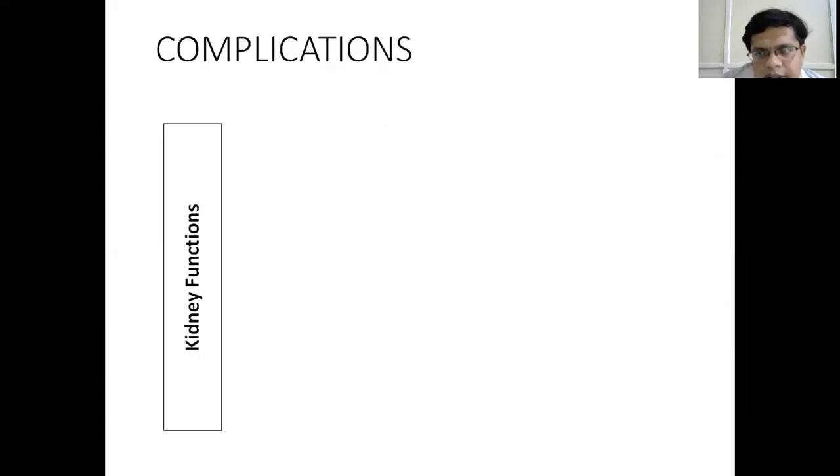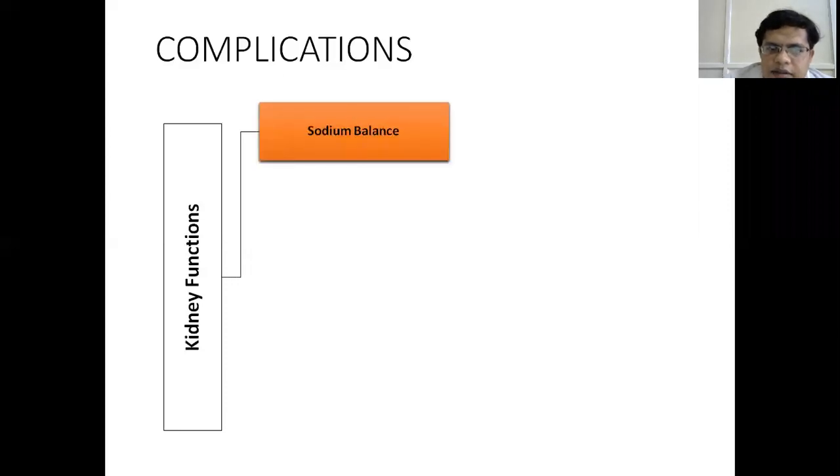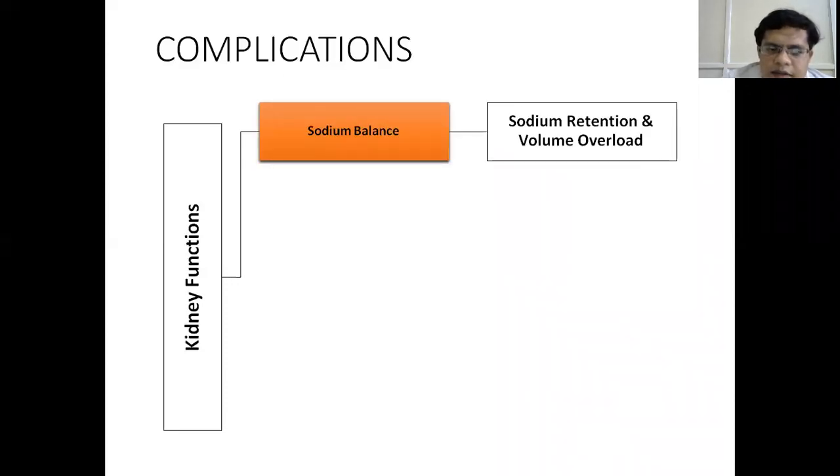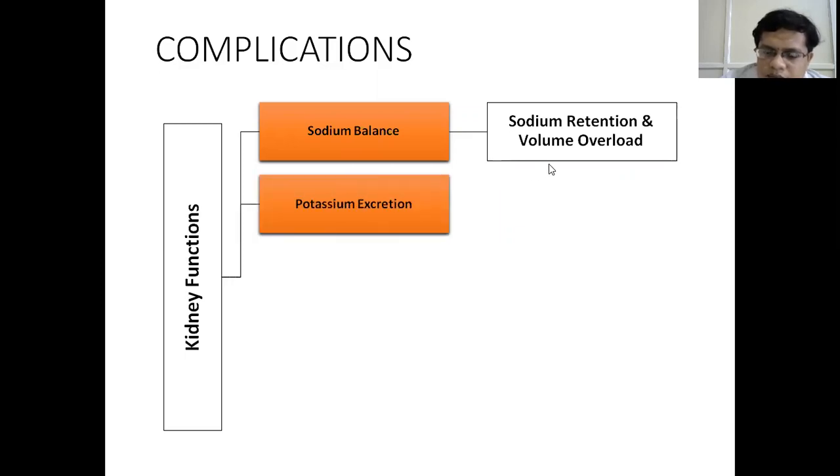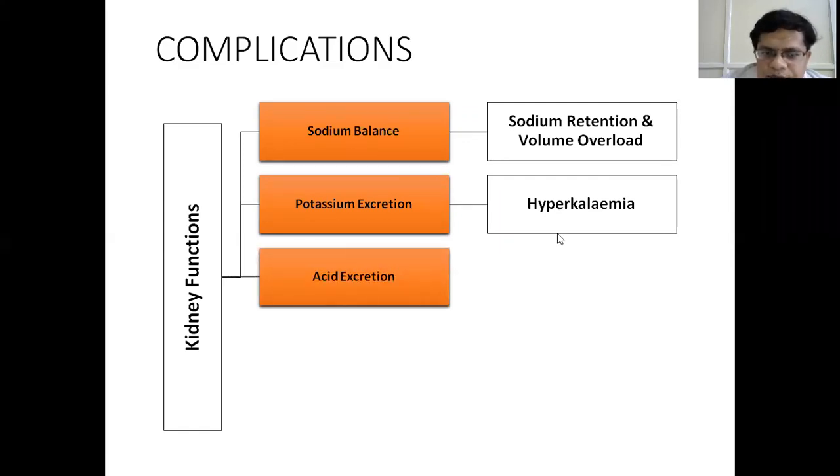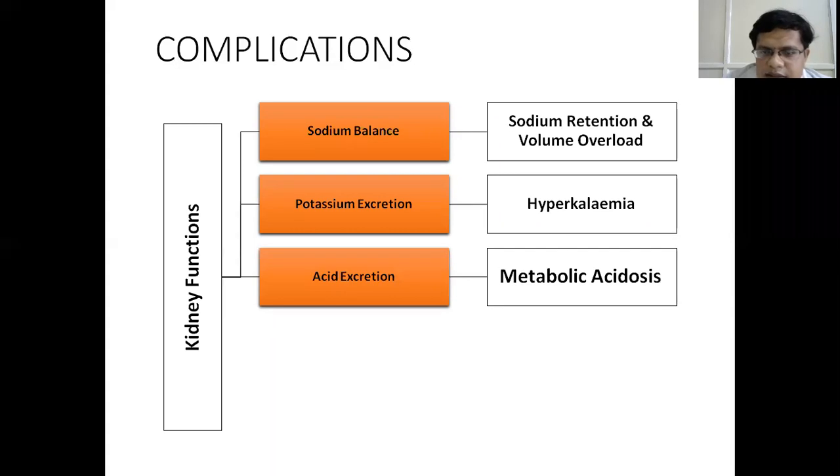So what are the complications of chronic kidney disease? So as we have seen, kidney plays an important role in sodium balance. So alteration in the function leads to retention of the sodium and along with it volume overload. Then we have potassium excretion. When it is defective, it leads to hyperkalemia. So the inadequate excretion of acid leads to metabolic acidosis.